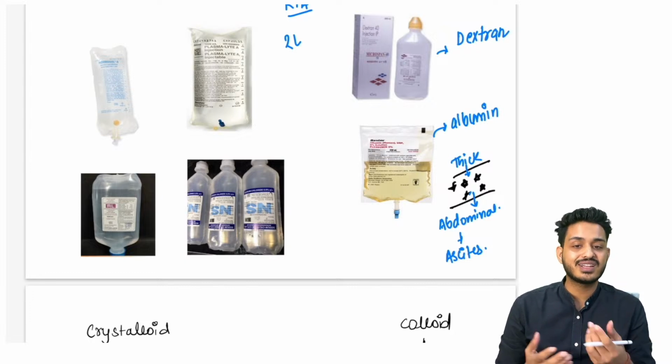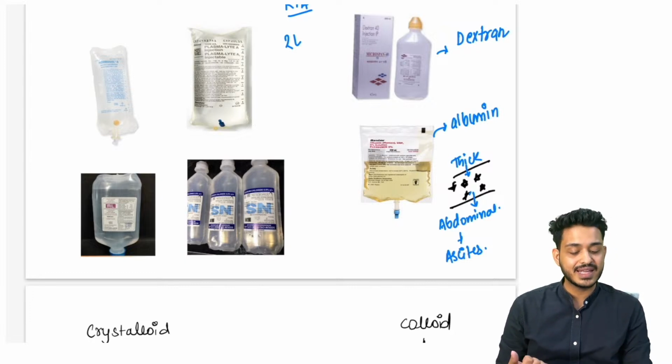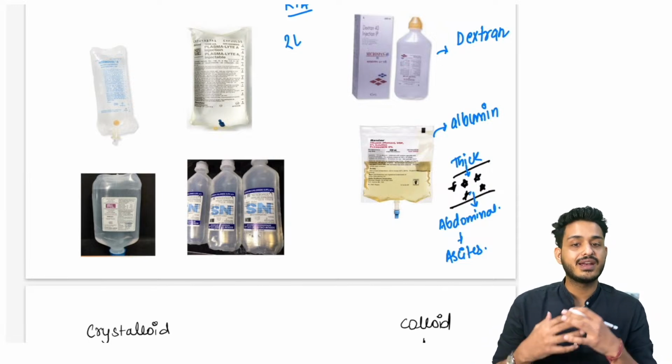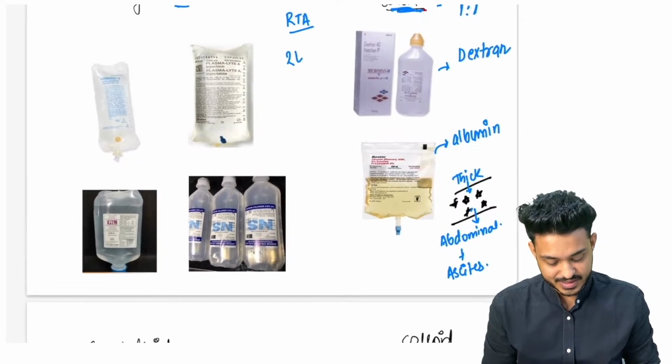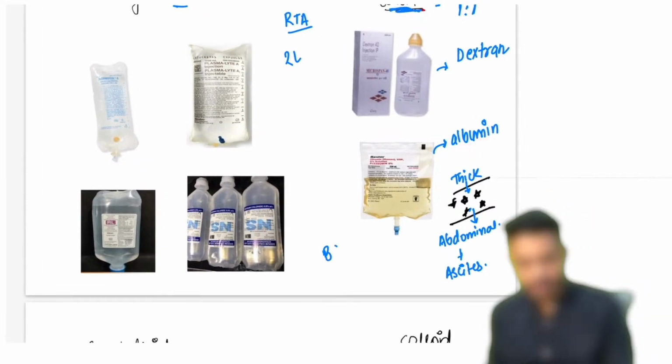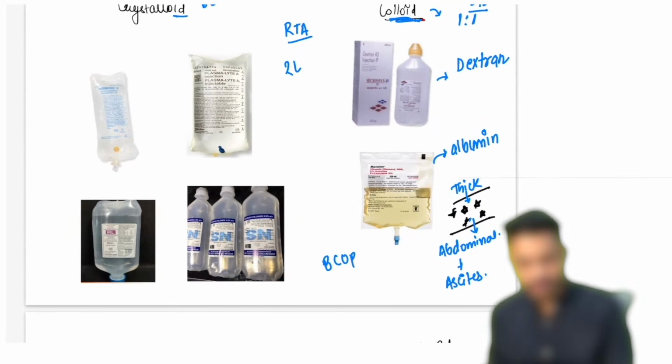प्रोटीन कौन सा बाहर जा रहा है? एल्बुमिन बाहर जा रहा है. एल्बुमिन नहीं है ब्लड के अंदर. What will happen? This water will leak out. This water from the blood vessel will leak out and get accumulated in the interstitial space, and it will be presenting as ascites, right? So this is the albumin. The function is to maintain BCOP, blood colloidal oncotic pressure.